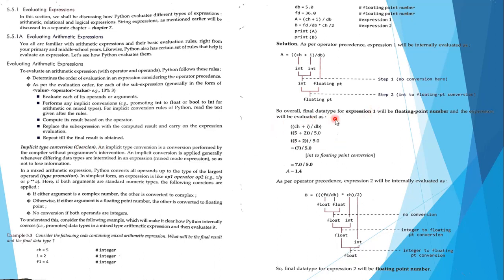So the overall final data type for expression 1 will be a floating point number, and the expression is evaluated like this. First ch has the value 5, then I has the value 2, then 5 plus 2 gives you 7, and 7 divided by 5.0 becomes 7.0 divided by 5.0. Why? Because this 7 is an integer type, so the integer is converted to floating point, so 7 becomes 7.0, and 5.0 is already there, so 7.0 by 5.0 gives you the result 1.4.